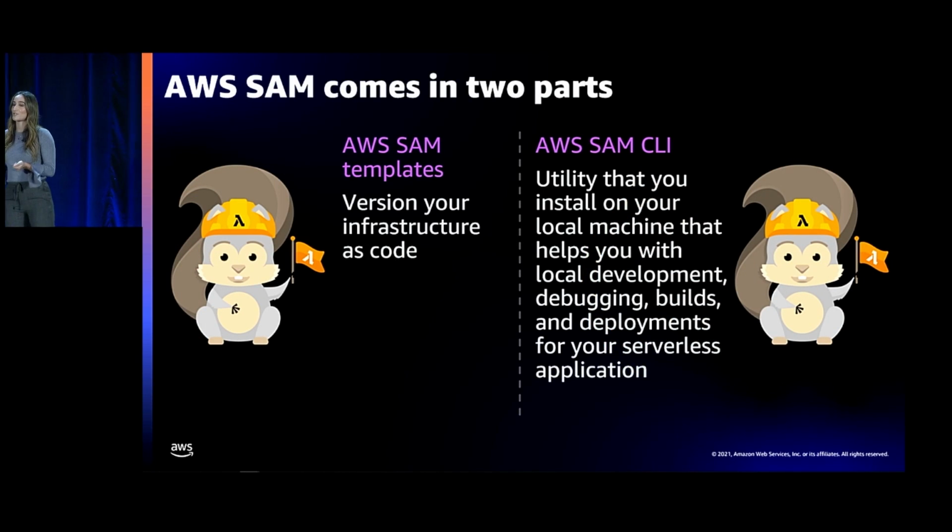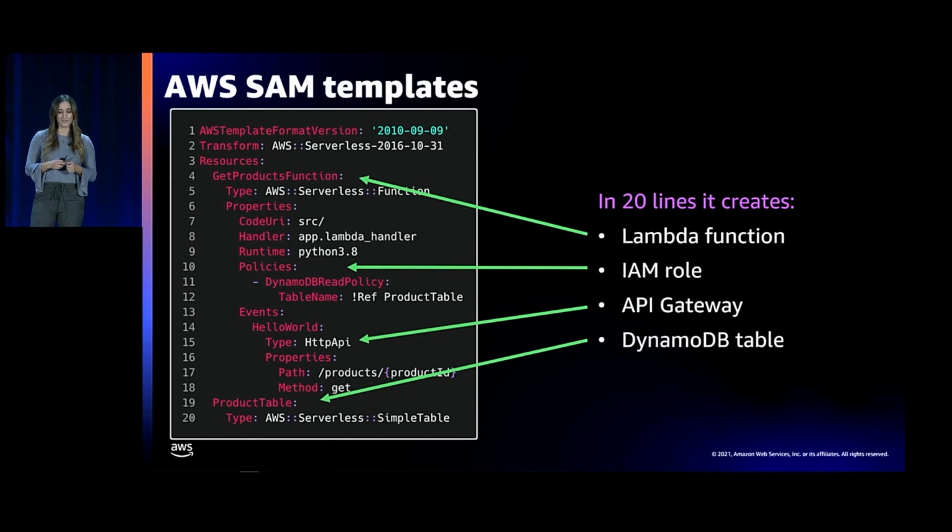So SAM comes in two parts. The first is our SAM templates, which just lets you version your infrastructure as code. Then you have the SAM CLI, or the command line interface. This is a utility that you install on your local machine that helps you with local development, debugging, builds, deployments, all of the fun stuff for your serverless application.